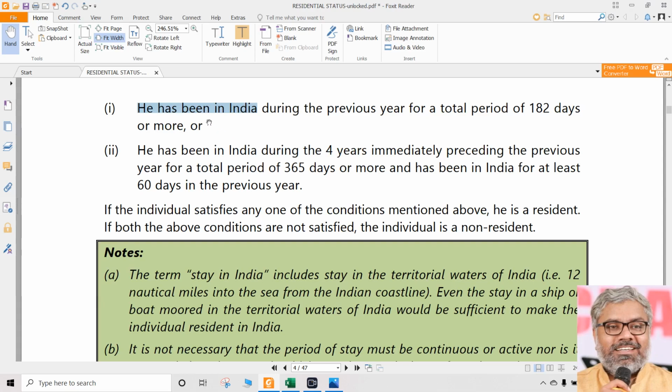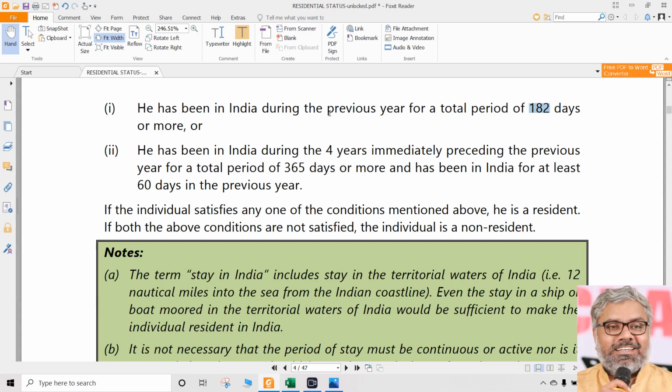If that individual is in India, means he stayed in India during the previous year. During the previous year, how much time period overall? For a total period of 182 days. And we are talking about a total period of 182 days, not necessarily a continuous period of 182 days.